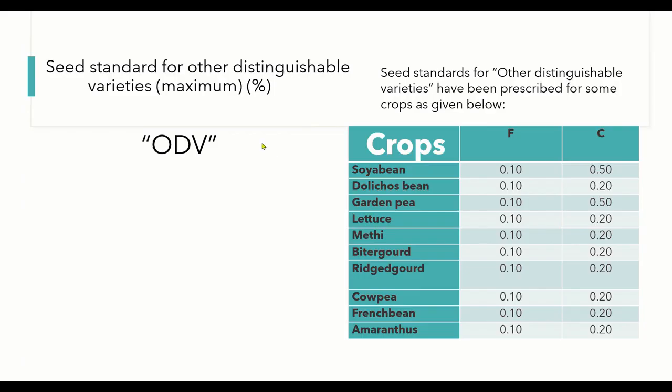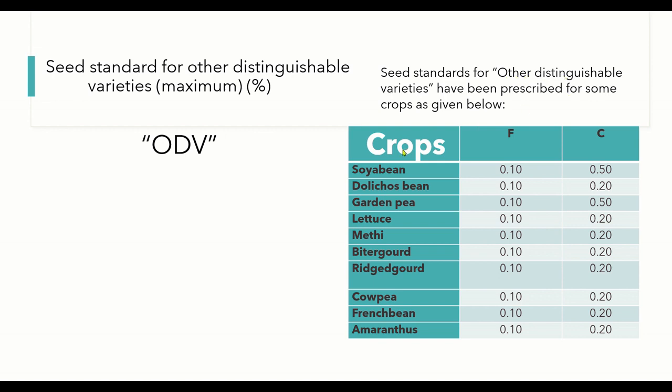And the next thing is other distinguishable varieties. When it comes to other distinguishable varieties, it concerns your genetic purity. Although the seed mixture may be of the same crop plant and the seeds may all look the same, the seeds which look the same may not be from the same variety. They may be from a different variety, so we have to take care of this by a genetic purity test.